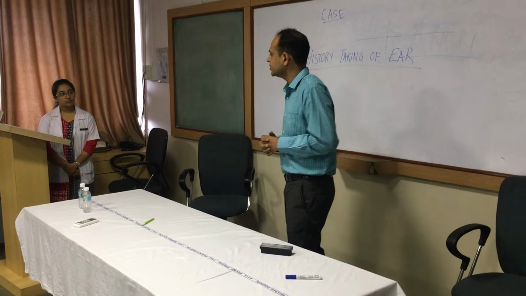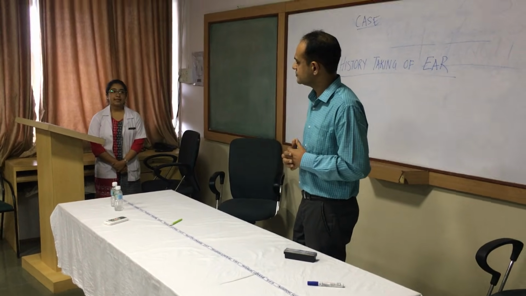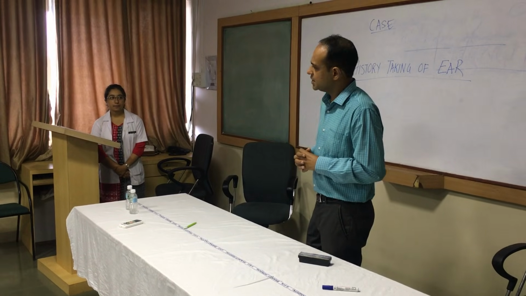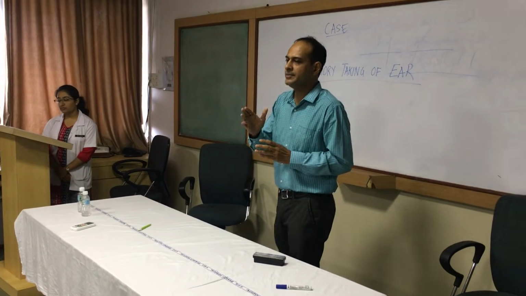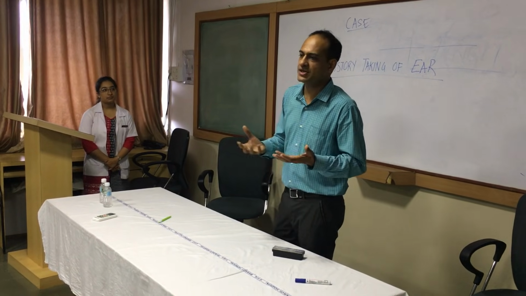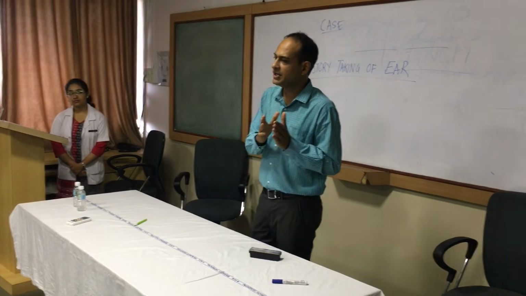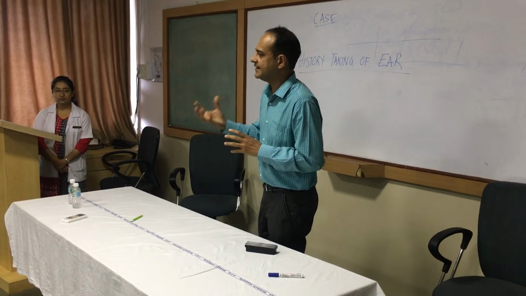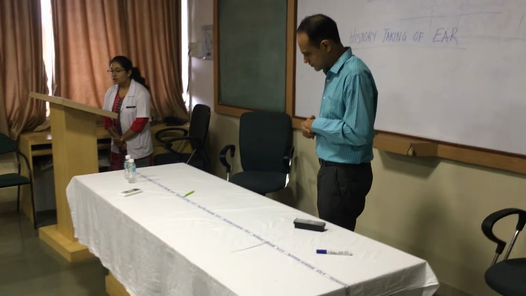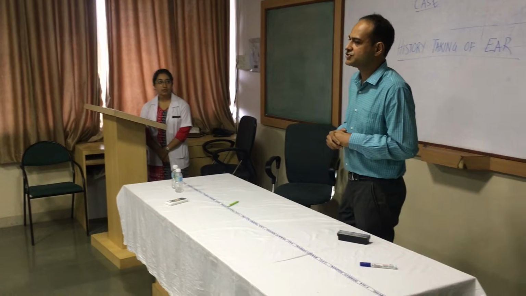What about the quantity of discharge? Quantity is profuse in safe CSOM and scanty in unsafe CSOM. So mucosal CSOM has intermittent discharge, and mucosal CSOM also has profuse discharge. Unsafe CSOM, being a disease of the epithelium, has continuous discharge and scanty discharge. Then there is a complaint of reduced hearing in the right ear. Wait, let us complete the history of discharge.